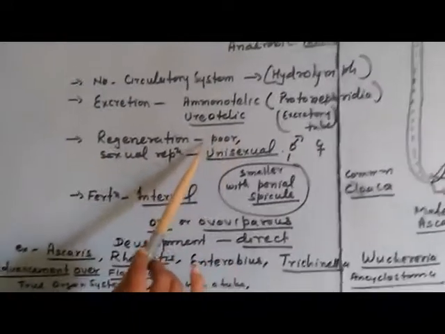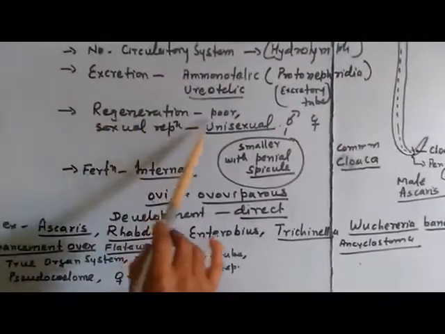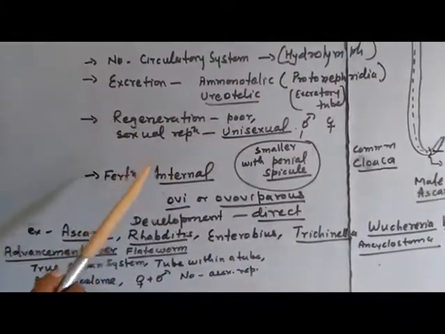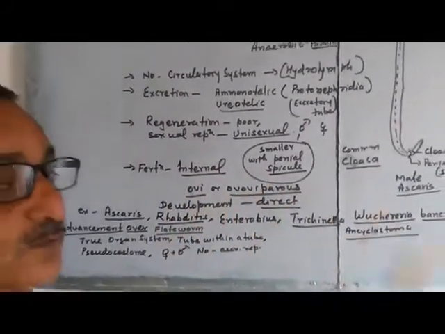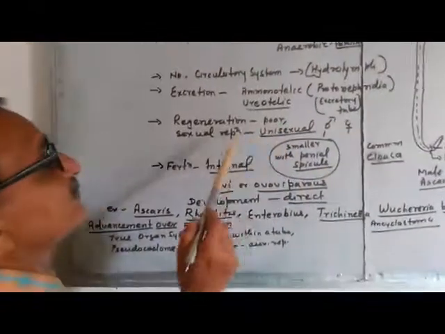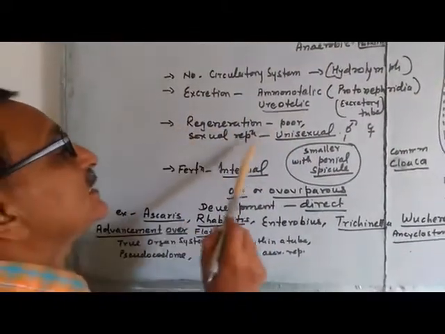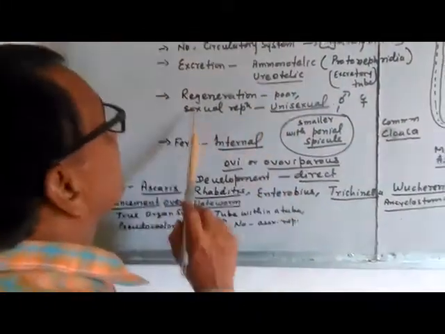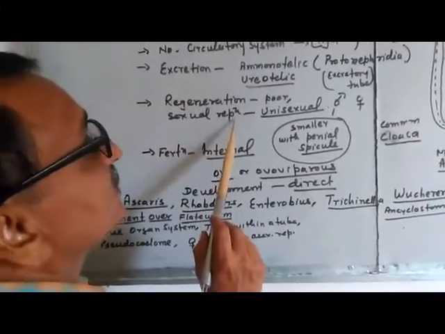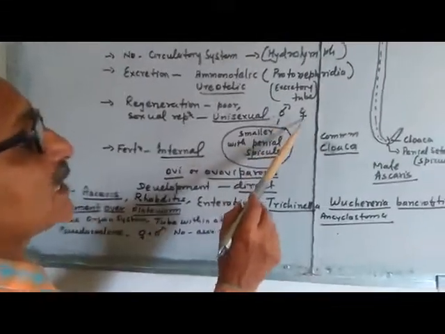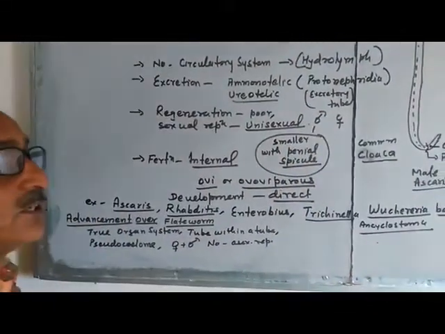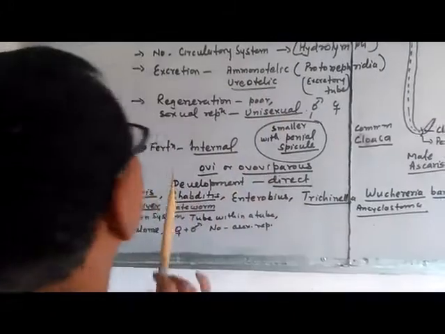Regeneration is generally poor. In Platyhelminthes there is strong regeneration; I forgot to explain that. But here the regeneration is poor. They reproduce only sexually, and there is sexual dimorphism. Male and female are on different bodies, so they are unisexual.